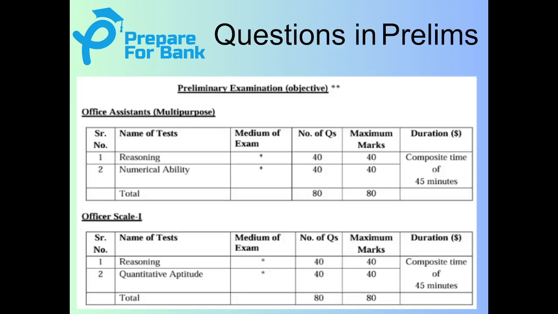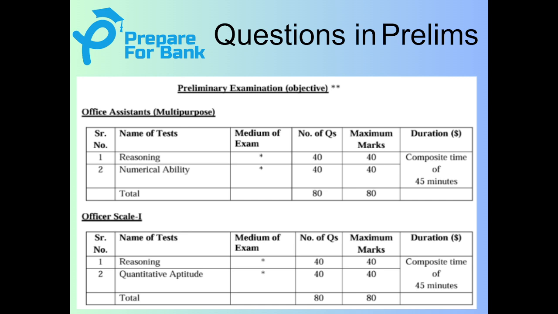So now let's have a quick recap about the questions in the prelims exam. In preliminary exams there are two categories or posts for which the examination is being conducted, that is the office assistant and officer scale 1. In office assistant it is called numerical ability, whereas in officer scale 1 it is called quantitative aptitude.